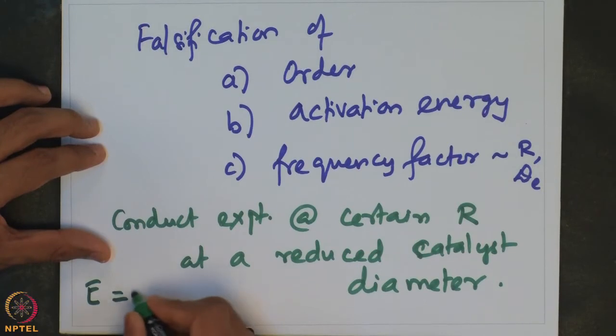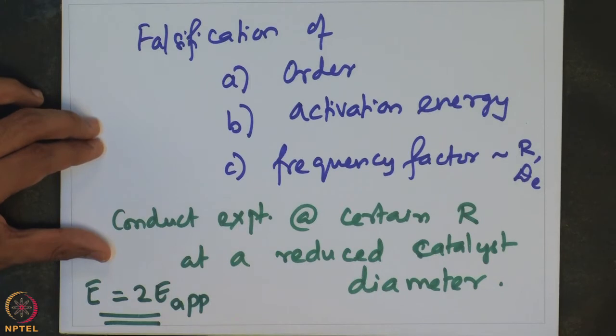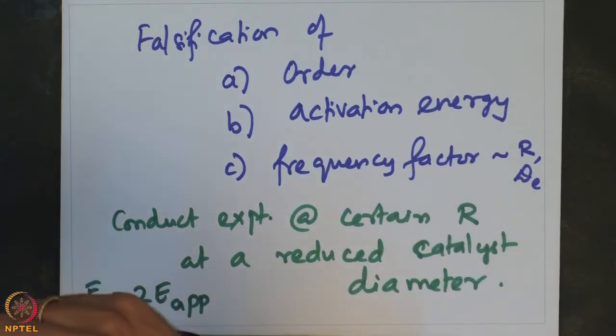The actual activation energy E is twice the estimated activation energy based on the observed data. So, if I reduce the diameter, we reduce the internal diffusional limitations, and we allow the reaction to happen faster, with more species available at the catalyst surface.